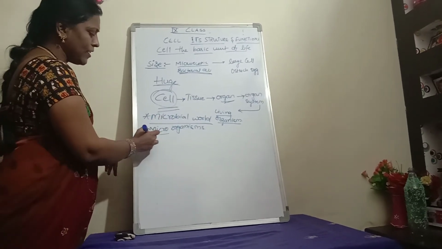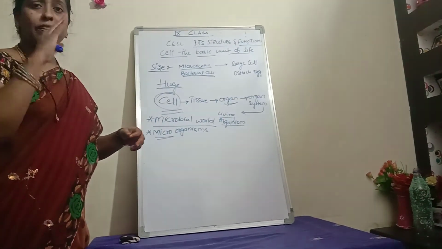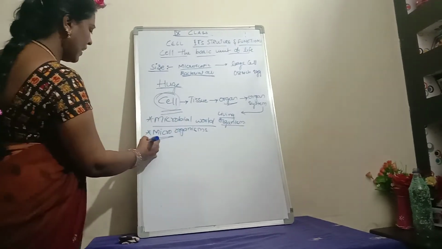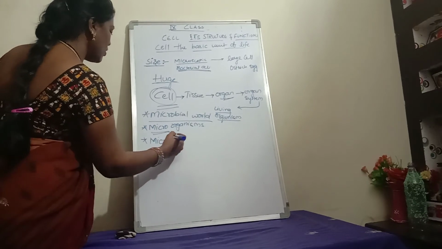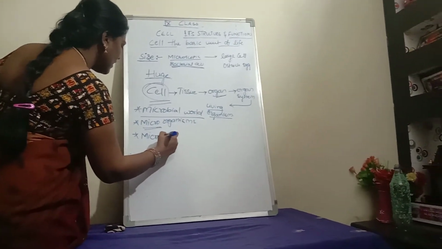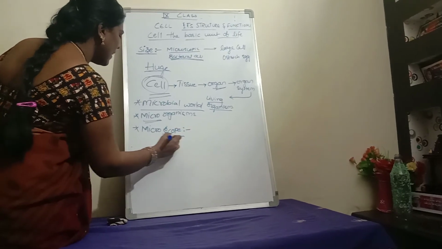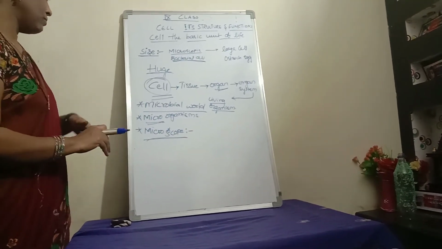Micro means very small, which we can't see with our naked eye. They can be seen under the microscope. The instrument which is used to see the microorganisms is called a microscope. We can see the microorganisms only with the help of the microscope.